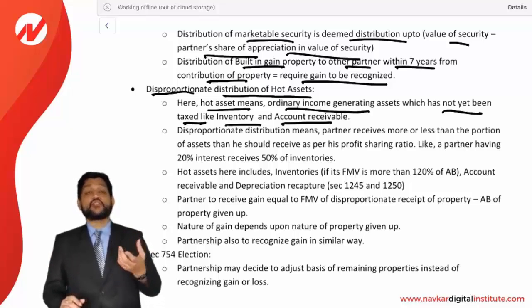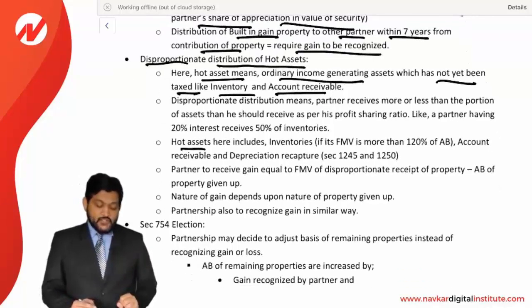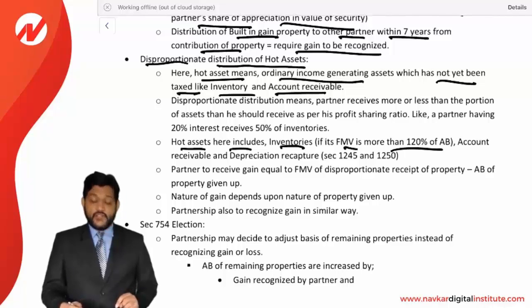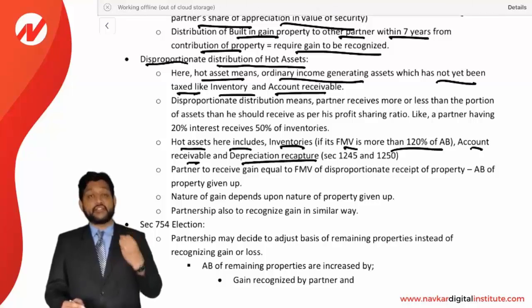Inventory is still to be sold, so not taxed. These are called hot assets. Hot assets include inventories if FMV is more than 120% of AB, account receivable and depreciation recapture. Mainly two things you can say, inventory and account receivable. These two are considered hot assets, and depreciation recapture is also ordinary income which is not taxed yet. So it is also considered a hot asset.